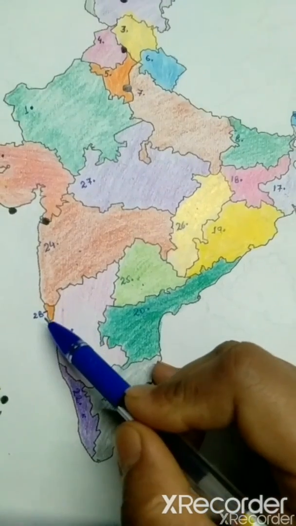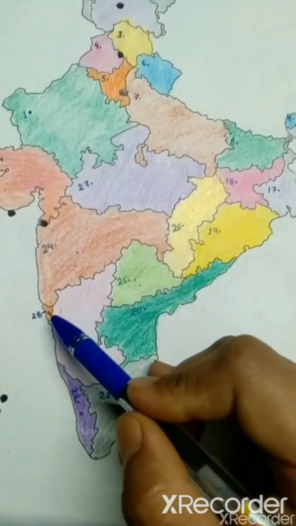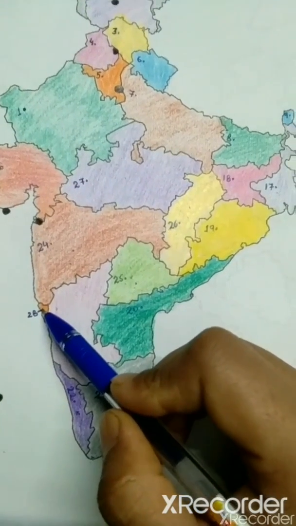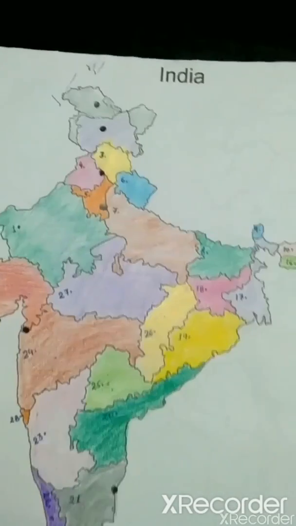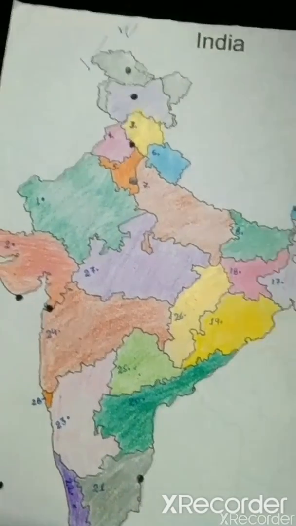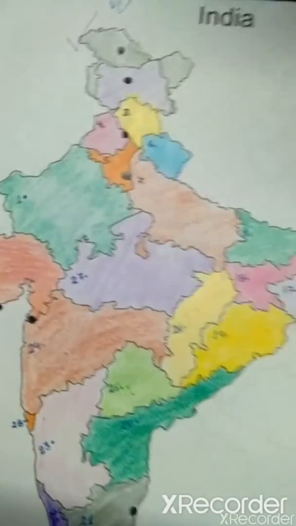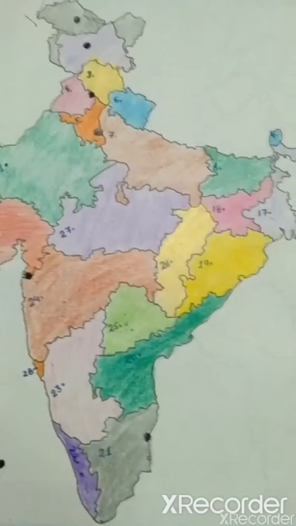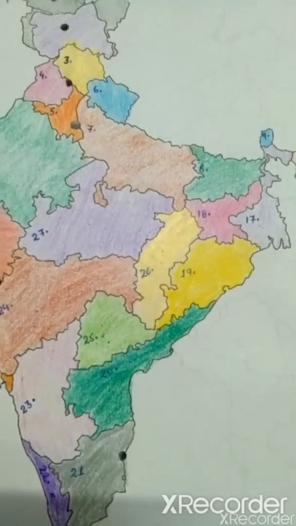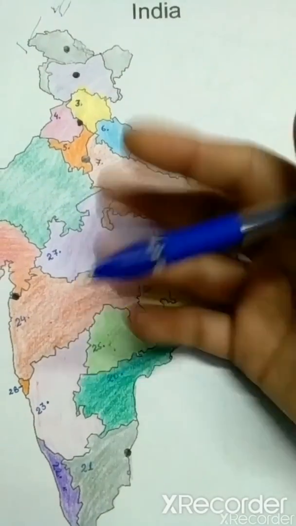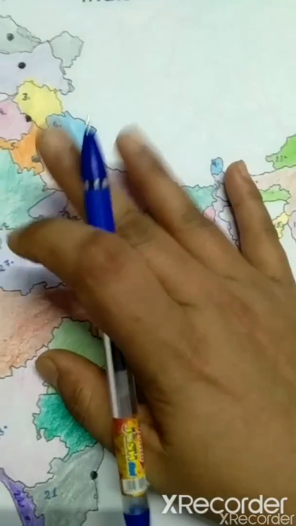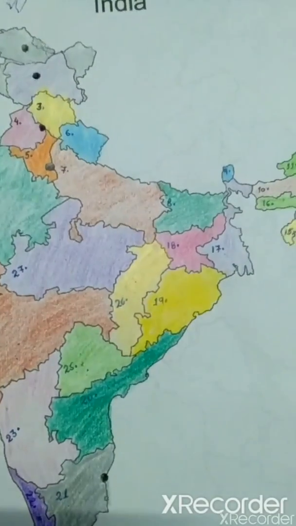Which one is this? This one is Goa. You people know Goa is the smallest state of our country. Okay. Now let's come to our union territories. Okay. Before we start, as you people know, we have 9 union territories, right? Good. Now before telling the names of the 9 union territories, let us discuss something about union territories.